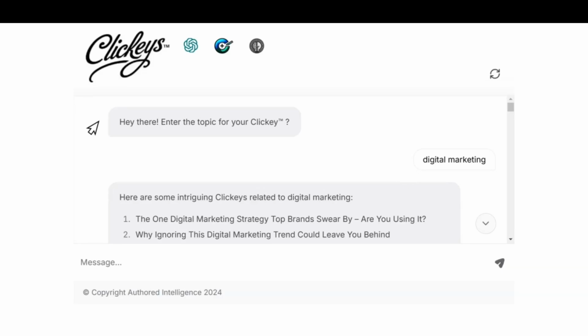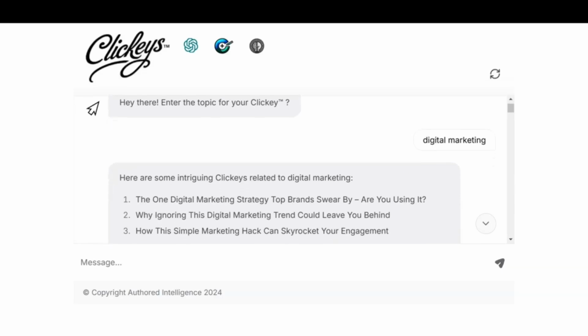It responds with 5 imaginative clickeys to choose from. These catchy headlines are designed to capture your imagination with intrigue. The tool has been designed to produce headline hooks that are way ahead of the pack. They're not just recycled headers mimicking the styles of old-school copywriters from days gone by. These are far more than that, as you'll find out later in this video. So let's have a look at the headers the app has produced.